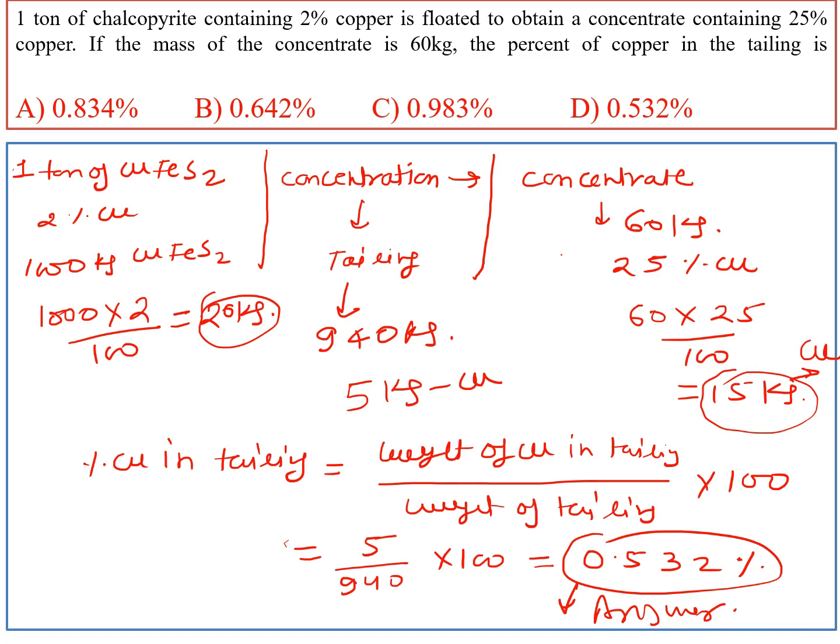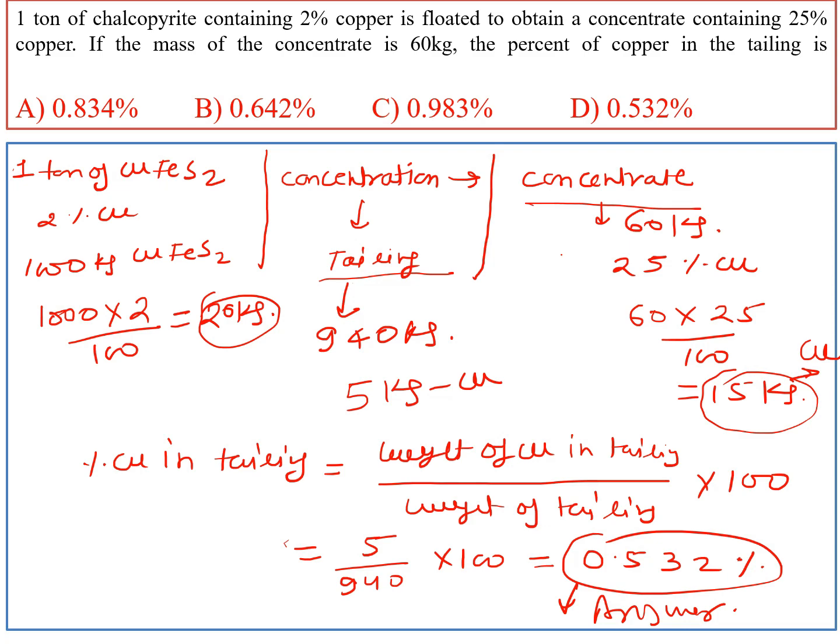Now we can understand the concentration process. The concentration gives us the concentrate, and the other product is tailing. Whatever does not go in concentrate will come in the tailing part. That is why the 1000 kg of ore was fed in the concentration process, and we get 60 kg of concentrate. The remaining part will go in the tailing. A similar thing happened with the copper.